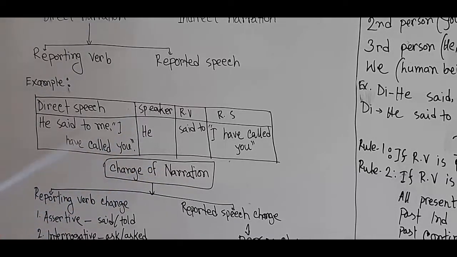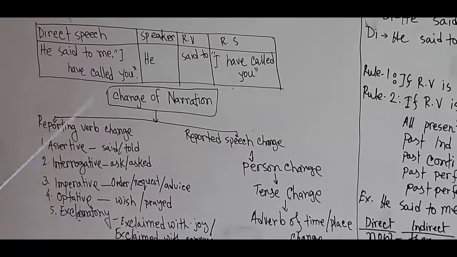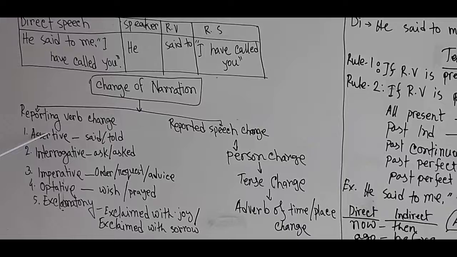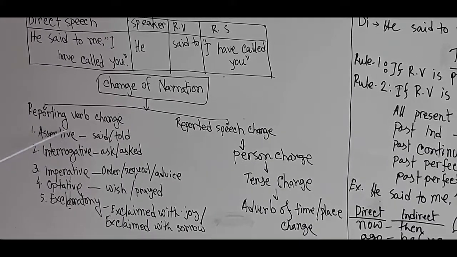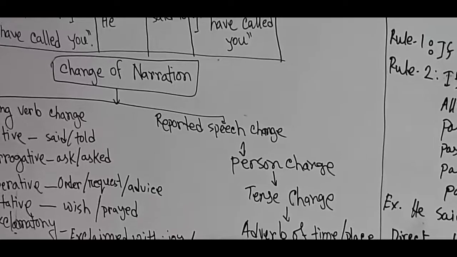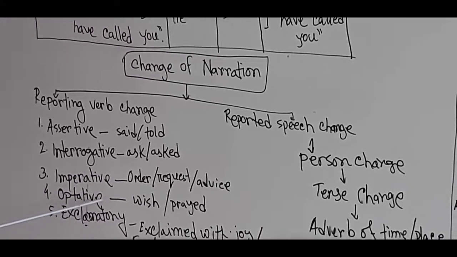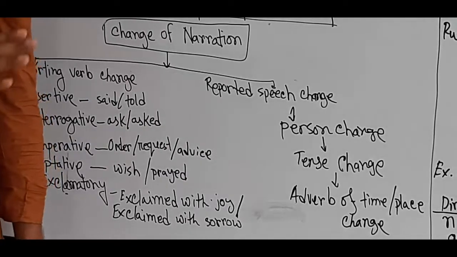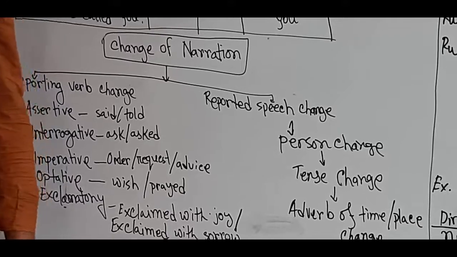These are the basic things of narration. Okay, two types of changes are there. One is reporting verb change and the other is reported speech change. We see that reporting verb change depends on 5 sentences. That means according to these 5 sentences, the reporting verb changes. One is assertive, interrogative, imperative, optative, exclamatory. Okay, this is very important to identify sentences to understand narration.